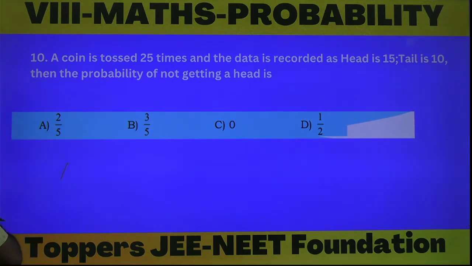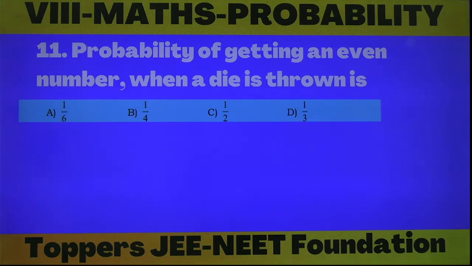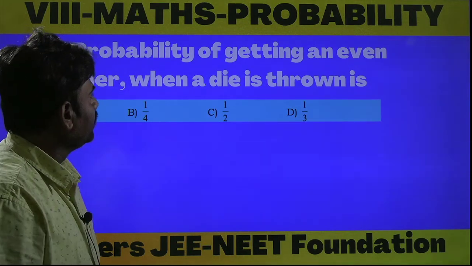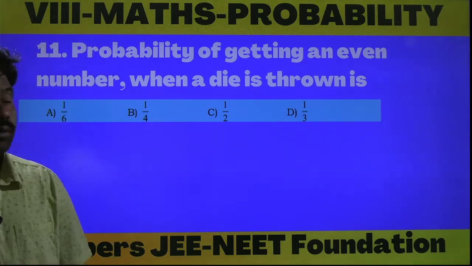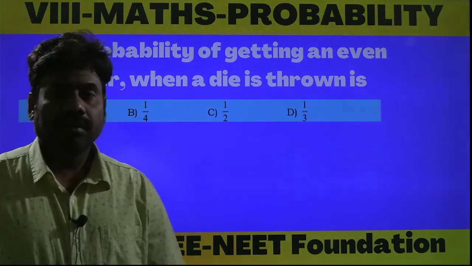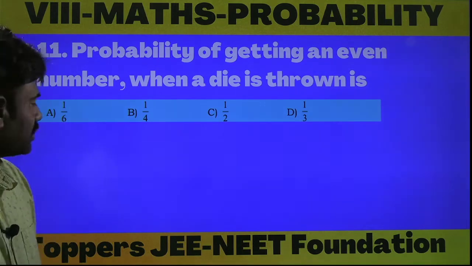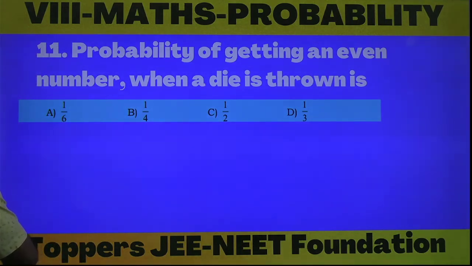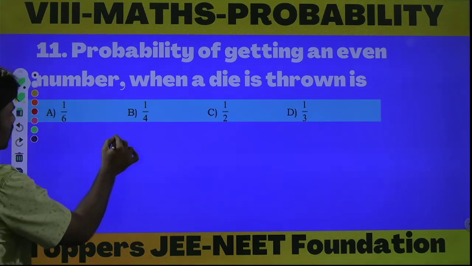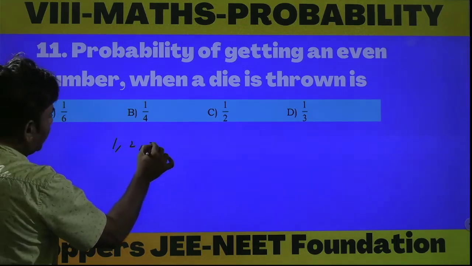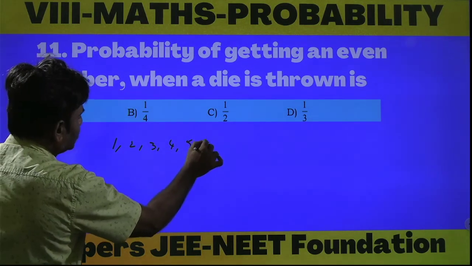Next question. The probability of getting an even number when a die is thrown is. If a die is thrown once, what are the possible outcomes? The possible outcomes are 1, 2, 3, 4, 5, 6.